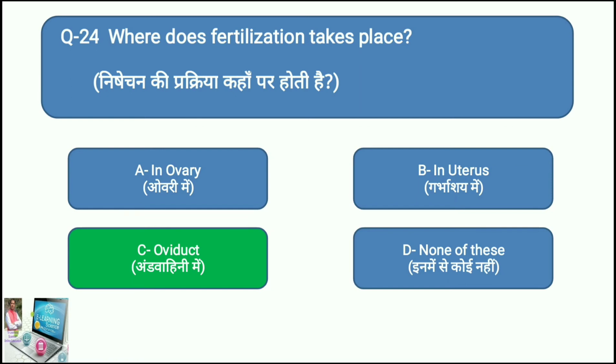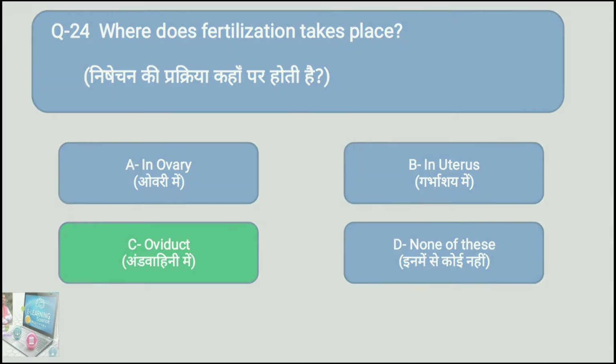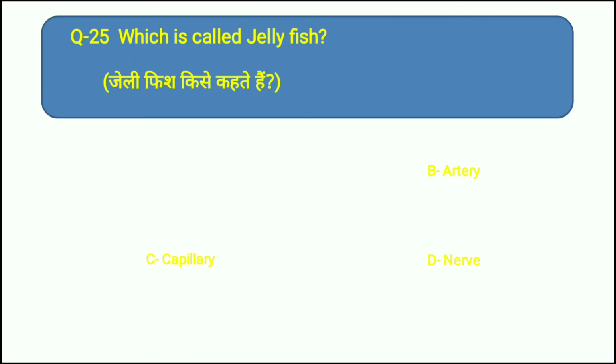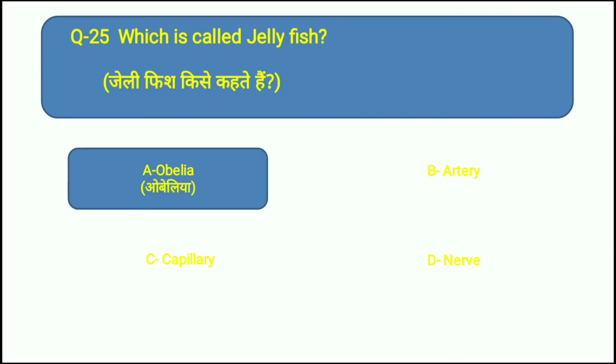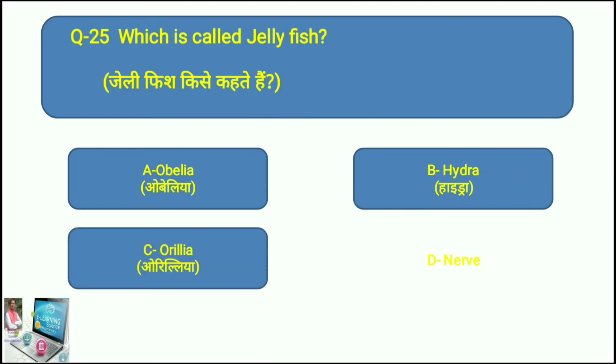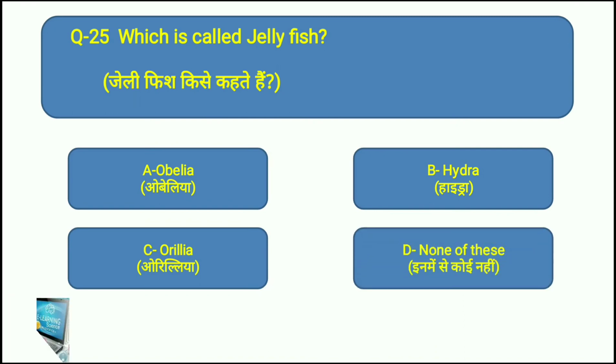Okay, viewers, I think you are getting these questions well. Now let's move to question number 25. Here comes this question on your screen: which is called jellyfish? Option A is Ovilia. Option B is Hydra. Option C is Aurelia, and option D is none of these. Which is called jellyfish out of these four? What do you think? The right answer is option C, Aurelia. Aurelia is also called jellyfish.